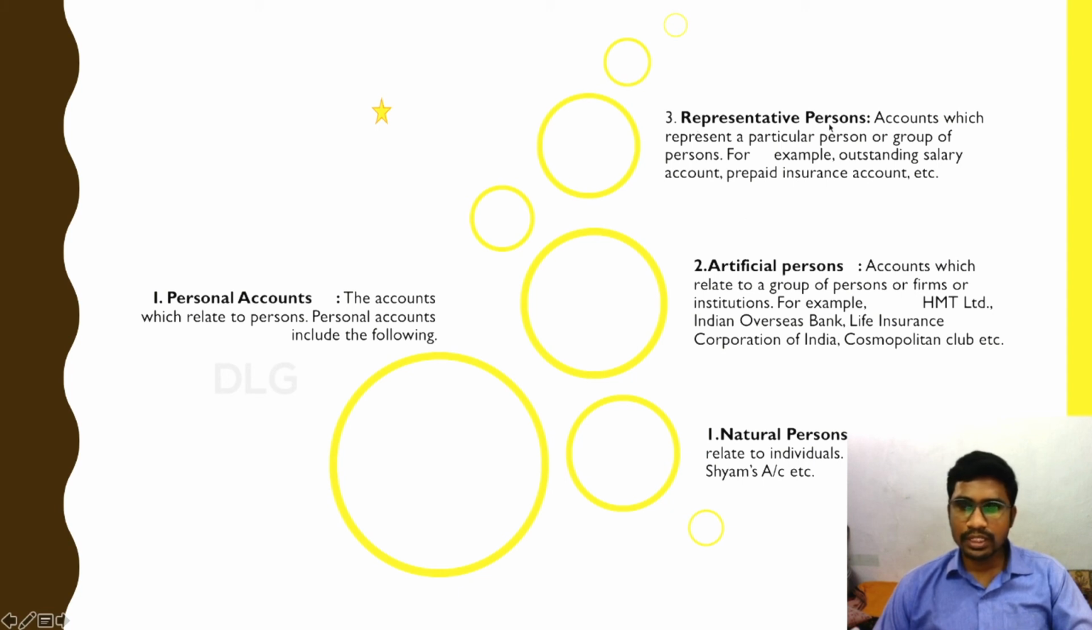Next comes representative person. Accounts which represent a particular person or a group of persons. For example, outstanding salary account, prepaid insurance account is a representative of a person. Say, for example, outstanding salary. Salary is paid to all the employees, right? Of which some of the salary is pending to the employees. So outstanding salary is said to be a representative of all the persons, right? So in personal accounts, we have dealt with natural persons, artificial persons, and representative persons.